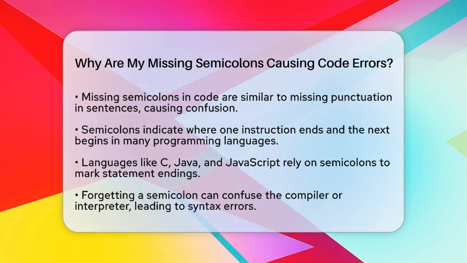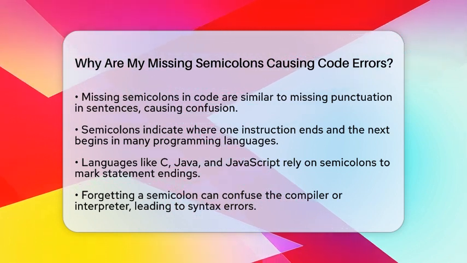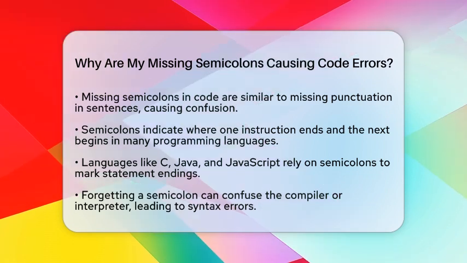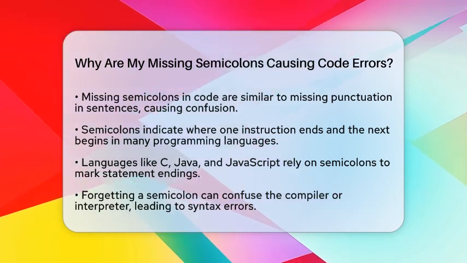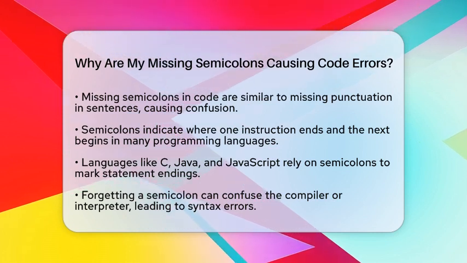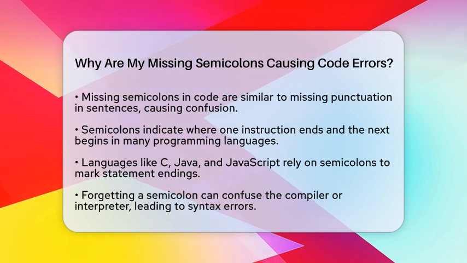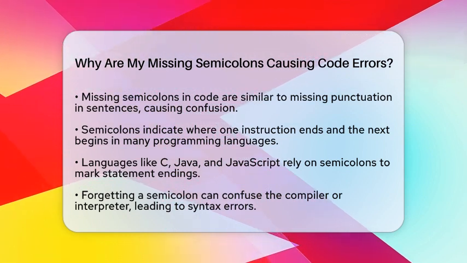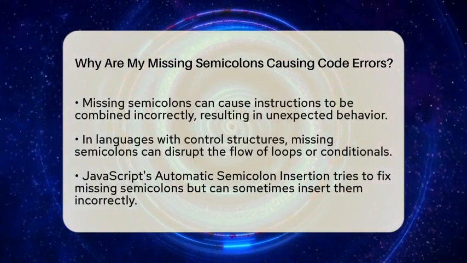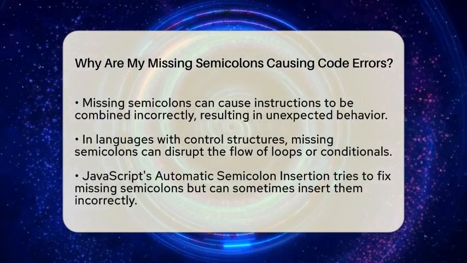Without them, the code can become a jumble, making the program stumble or crash. Most programming languages like C, Java, and JavaScript rely on semicolons to mark the end of each statement. If you forget one, the compiler or interpreter gets confused. It might think two separate instructions are one, or it might not recognize where one command finishes. This confusion leads to syntax errors, which are like red flags stopping your code from running.